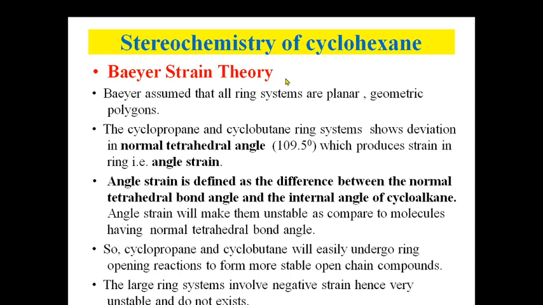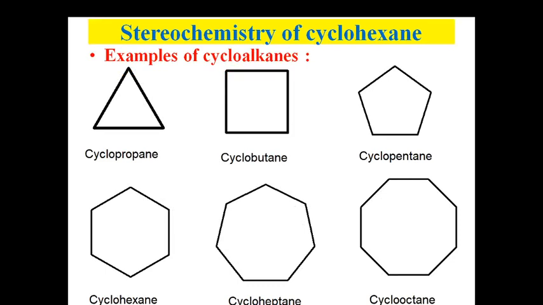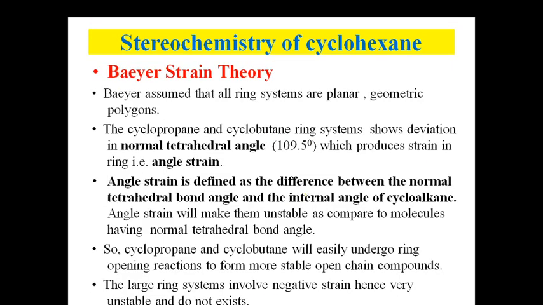So what is Baeyer-strain theory? So Baeyer assumed that all ring systems are planar geometric polygons. So like this, just we have seen that. See here. So all these are geometric polygons. It looks like geometric polygons, and hence Baeyer also assumed that all ring systems are planar geometric polygons.